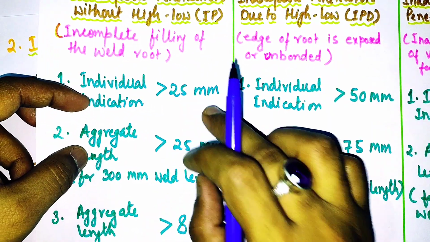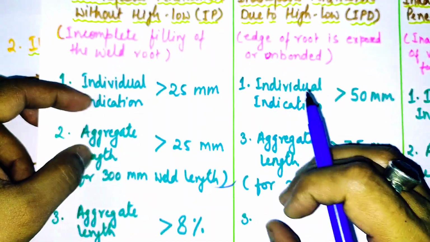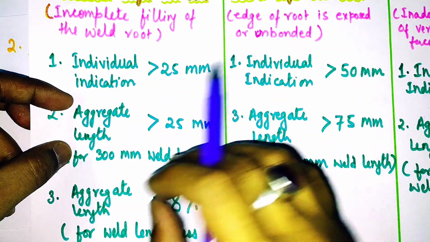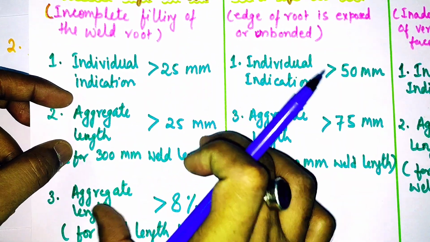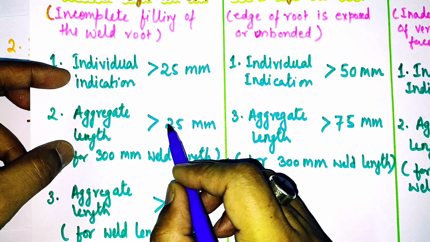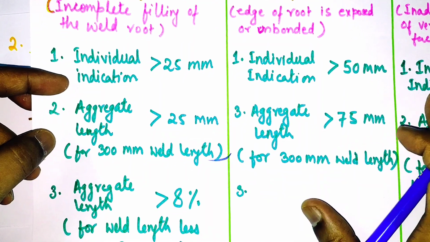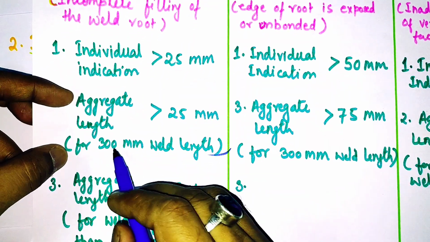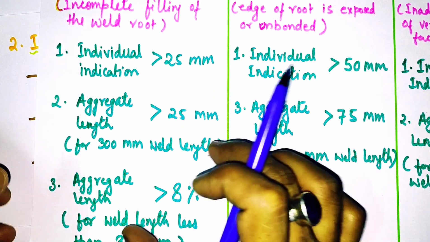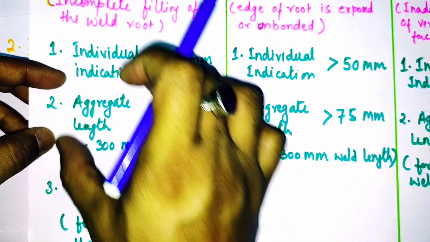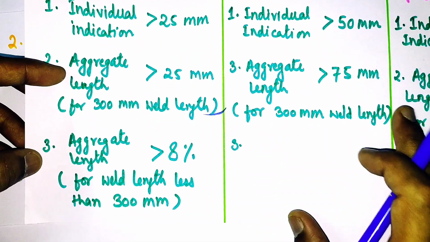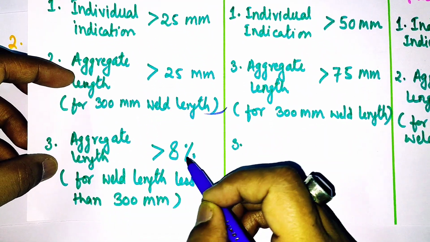If I say up to 25 mm, it means 25 mm or less, we can accept. If there are 2, 3 or 4 or more than that, then the sum of all inadequate penetration shall not be more than 25 mm. If it is more than 25 mm, then we'll reject. And it should be within 300 mm weld length. So within 300 mm weld length, if the sum of all lack of penetration is more than 25 mm, we'll reject that. And the third criterion is that the aggregate length should not be more than 8%